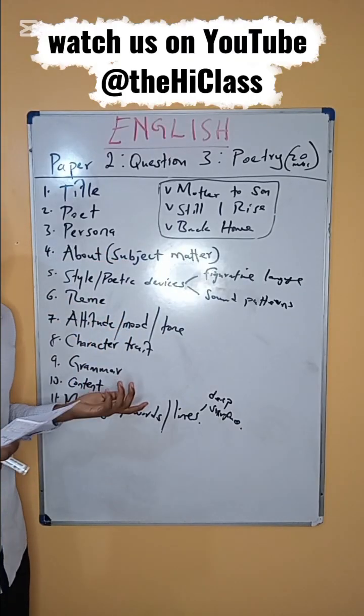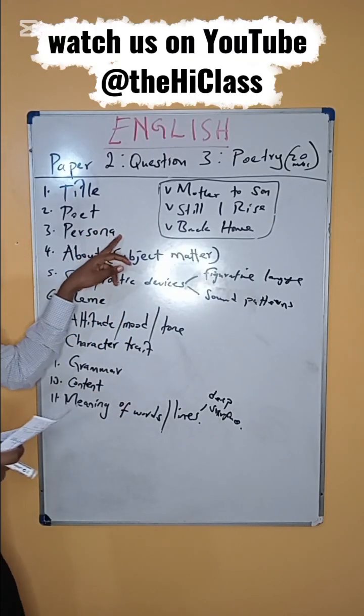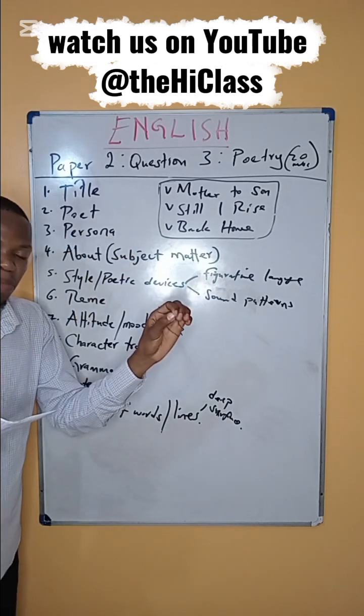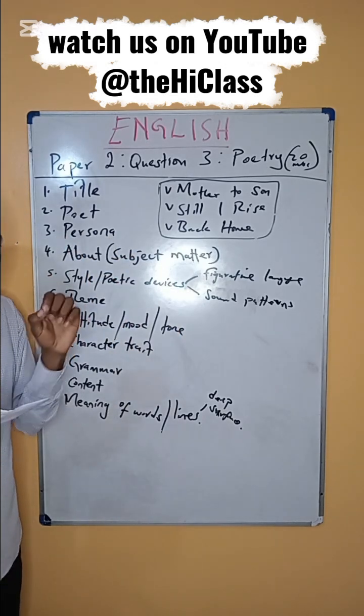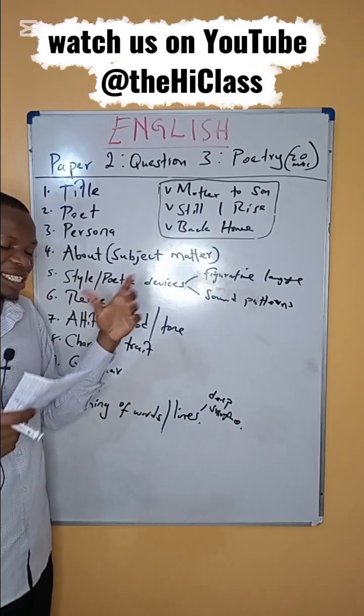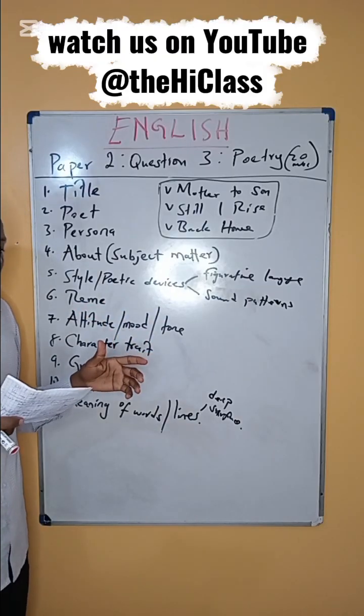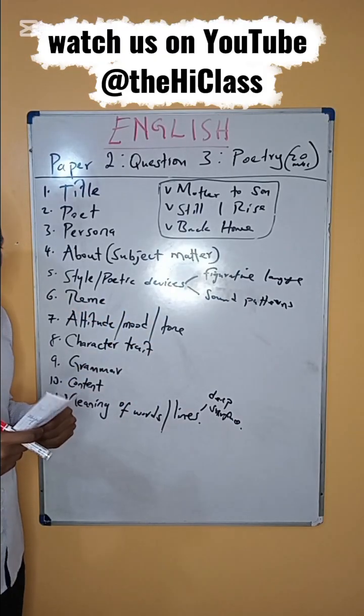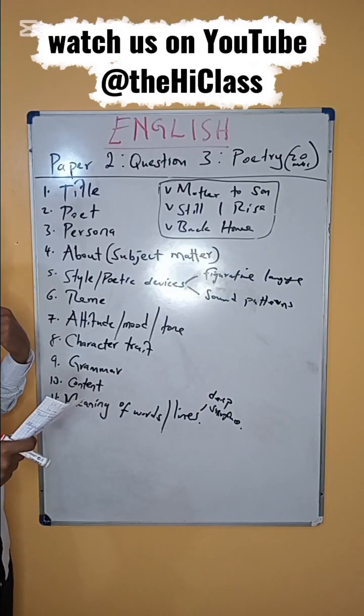And that is it. Okay, so for this question about the persona, make sure you give an answer and you give an illustration. Illustration is, go back to the poem, pick any line that tells you who the person is. Okay, who the persona is, of course, in this case.